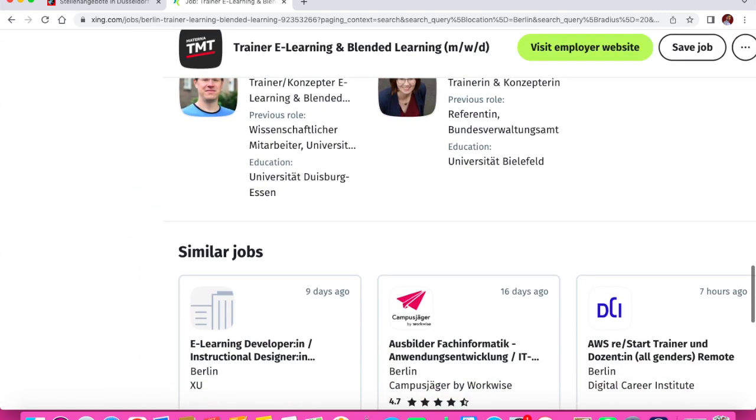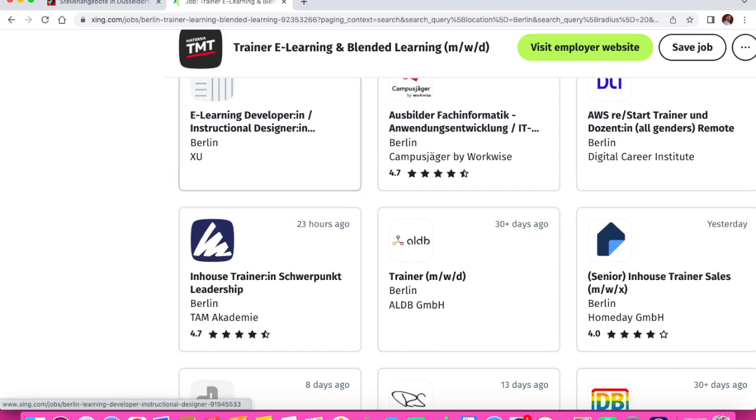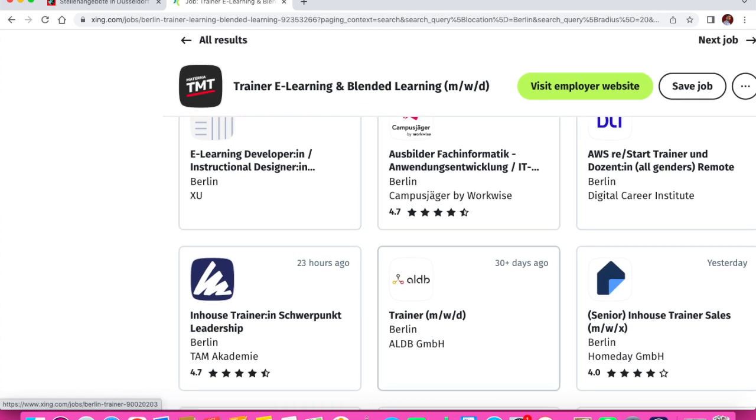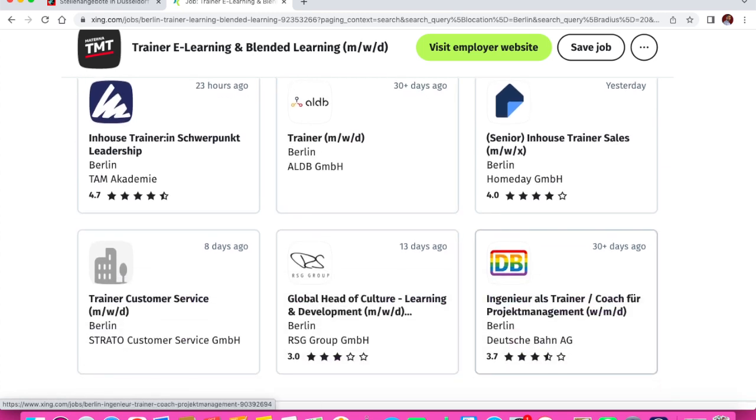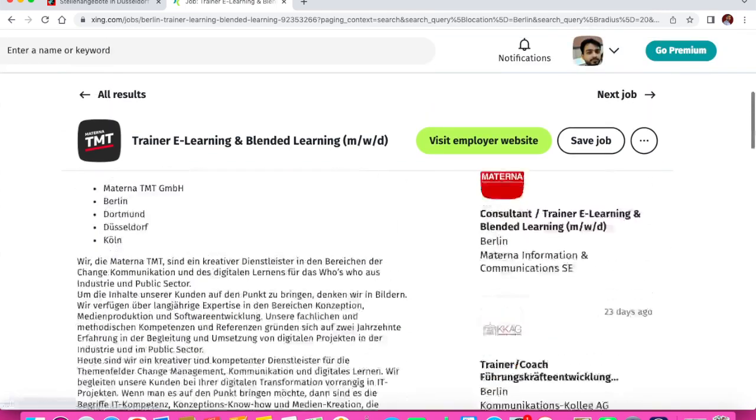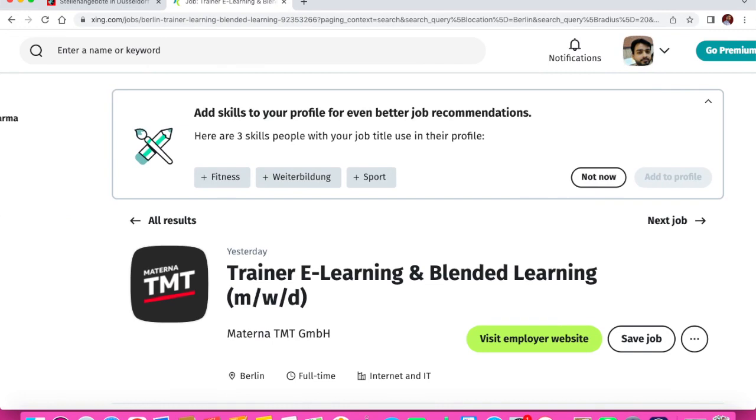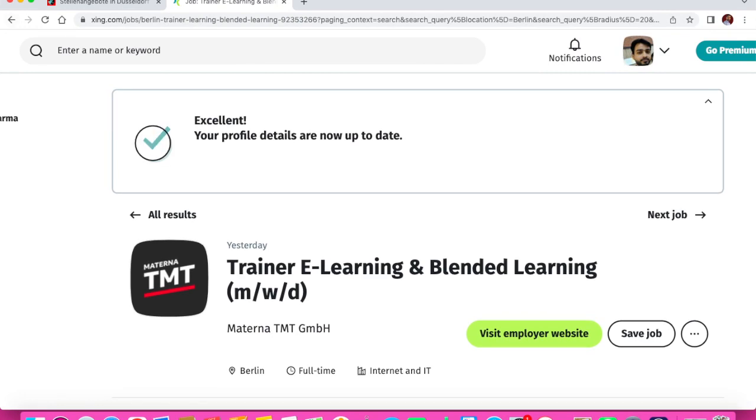Okay, if I find similar jobs, there are also some other jobs: e-learning developer, Ausbilder, Fachinformatiker, trainer. So there are so many jobs at Deutsche Bahn, German railways, like Indian railways. So if you want to work there, trainer, customer service in Berlin, you can see these are the different jobs. No need to go anywhere, just use this and you can find so many jobs here.